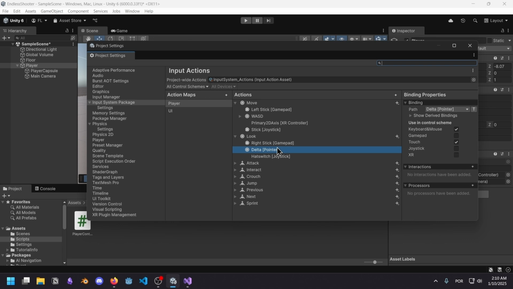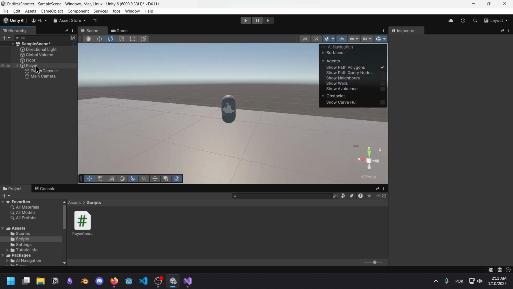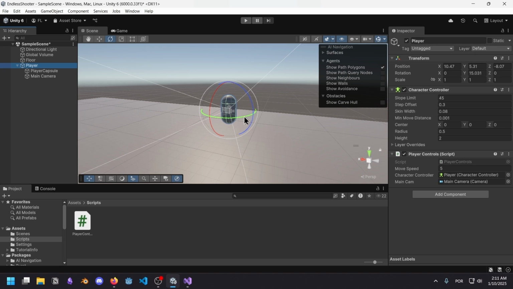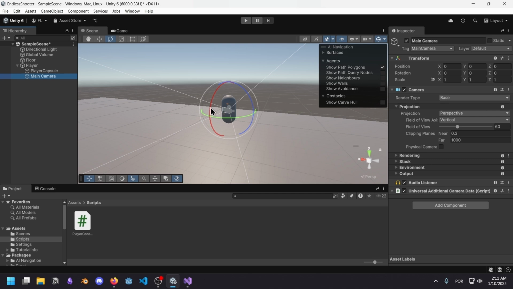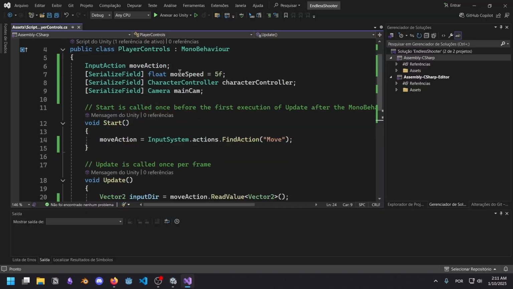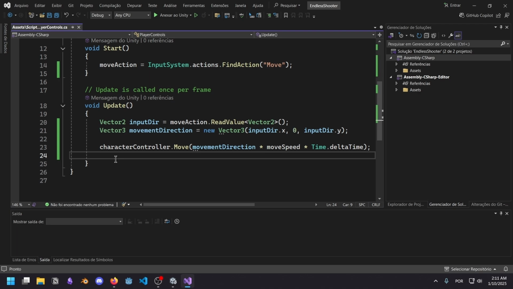The way I work around this is by creating two separate functions. One for mouse camera rotation and one for controller camera rotation. I don't know if that's the correct approach, but you can tell me in the comments. I'm not going to worry about controller today, friends. I'm just going to go straight for mouse. So what we're going to do is rotate the player's entire body in the y-axis when we move the mouse from left to right, and rotate only the camera in the x-axis when we move the mouse up and down.